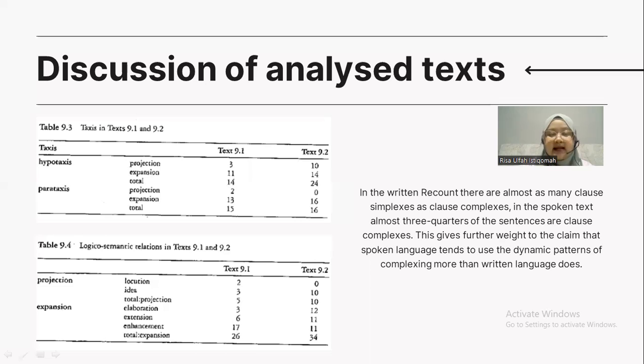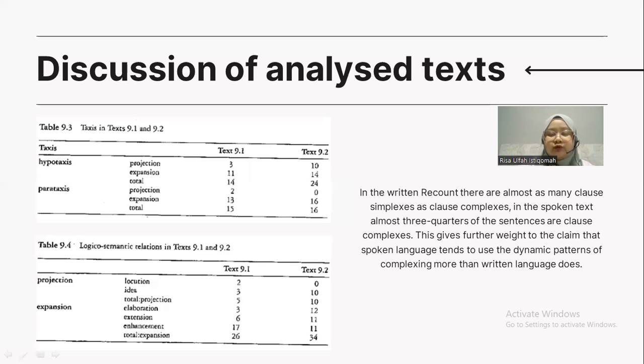Here is the result. Taxis in text 9.1 and 9.2 in the textbook. There is hypotaxis, like projection, expansion, and the total in text 9.2 is bigger.